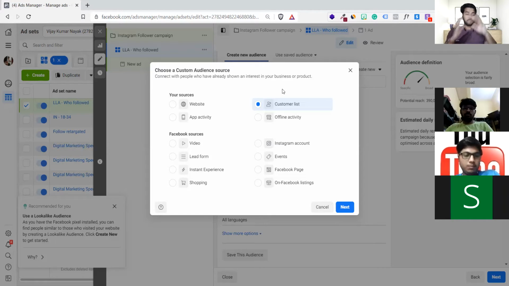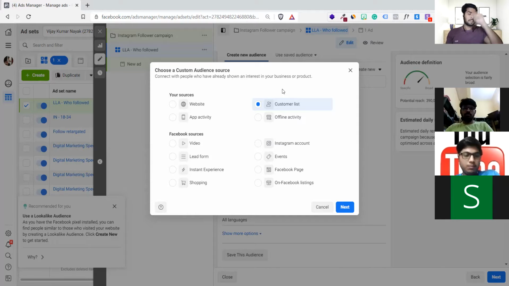Because Facebook is an algorithm, right? If I give 1,000 people of data, Facebook will be like, okay, now I'm getting your data and it's fine. I have 1,000 people to analyze, then I will bring you 10 lakh people like this. But the moment you give 100 people, Facebook will say, okay, I'll manage somehow. Just bring me 100 people. Now I will try to analyze those who look like the 100 people in your list. But it will be difficult for it, right?